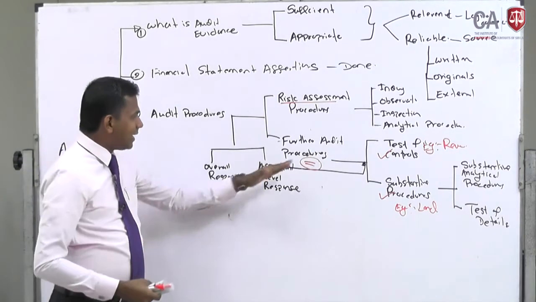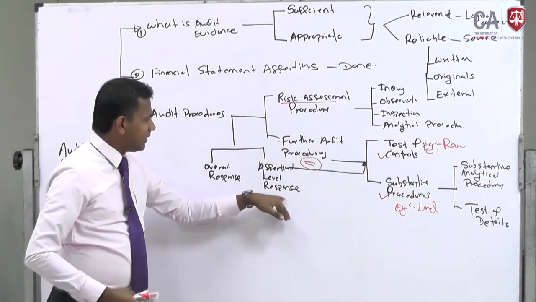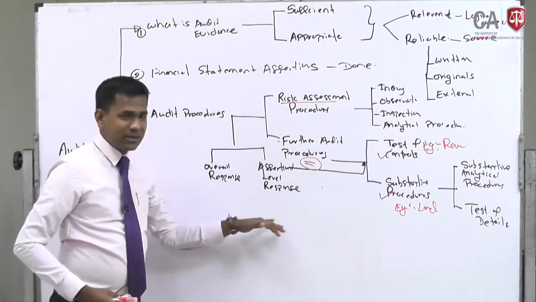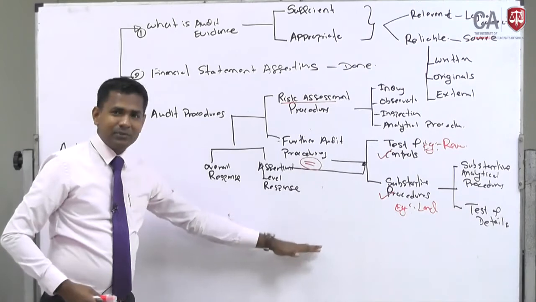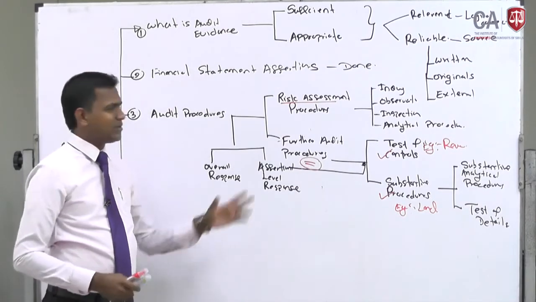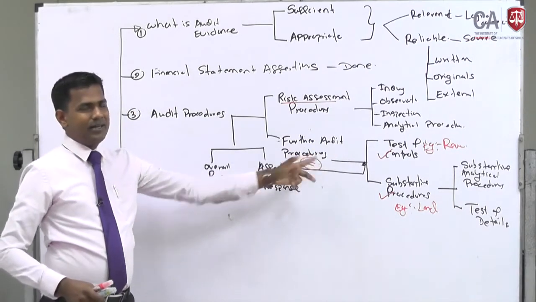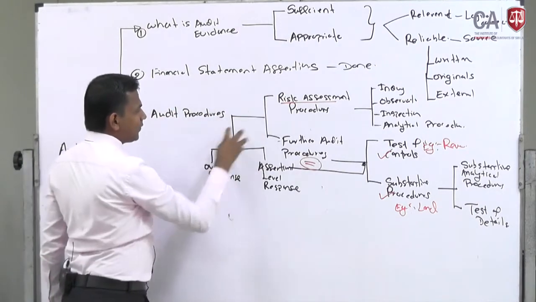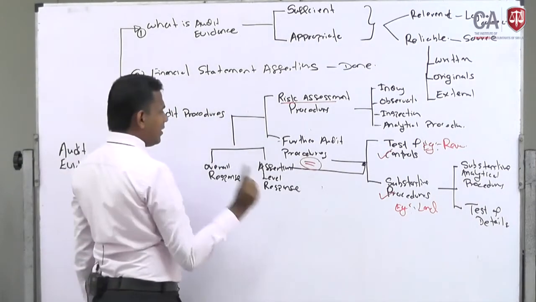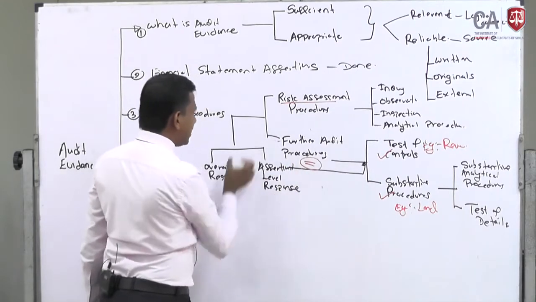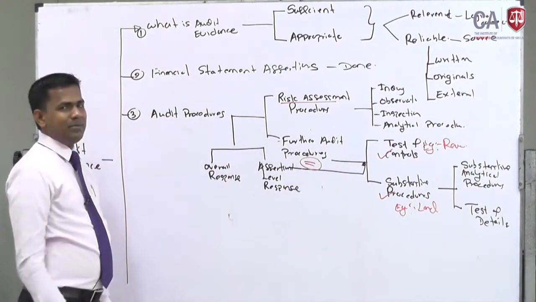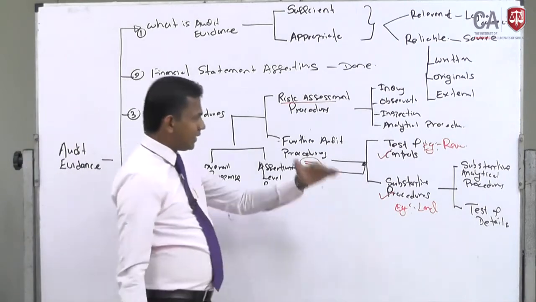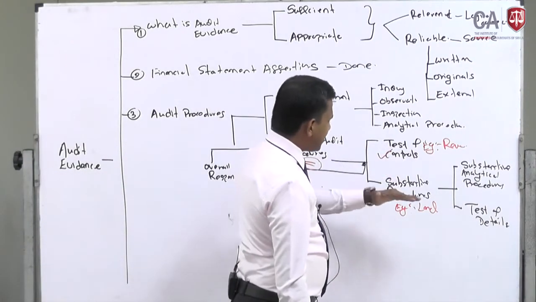Otherwise I can write the same thing here: assertion level responses, test of control, substantive procedures, something like that, but both are the same. So that's why it is connected to there, right? I hope that you are clear with the audit procedures. There are two types of classification. Even if we say further audit procedures and assertion level responses, both are the same. There you shall remember what is meant by test of control, what is meant by substantive procedures.